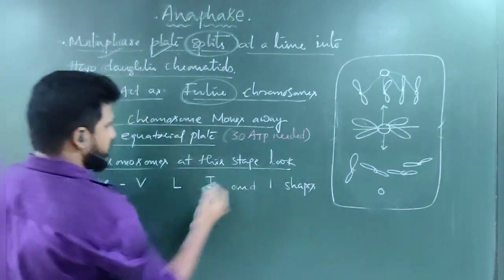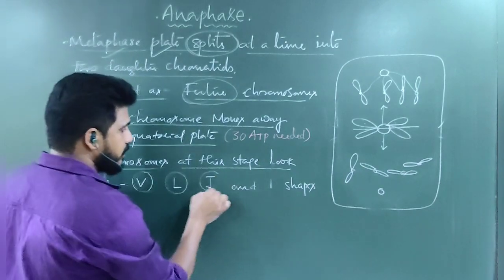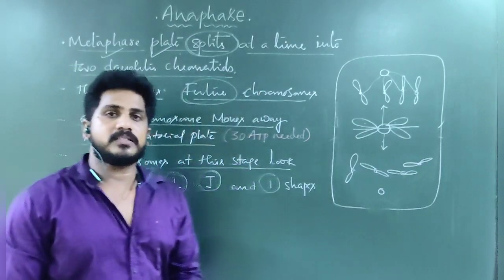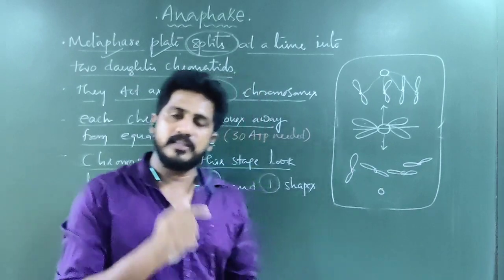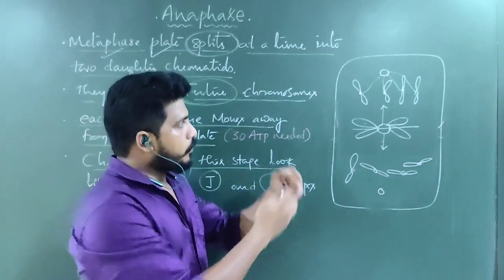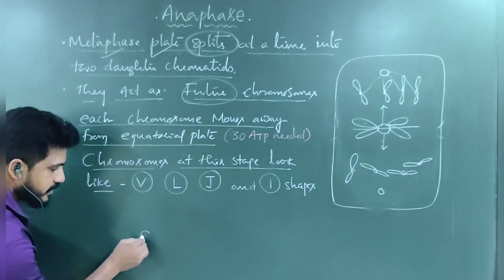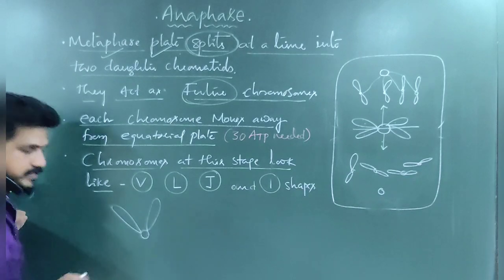Chromosomes at this stage look like different shapes: V, L, J and I. If you remember, in the last session I told you chromosomes have different shapes that we will discuss in the next session. While they are moving towards their poles, sometimes if the centromere is at the center, the sister chromatid arms are separated and it looks like this.